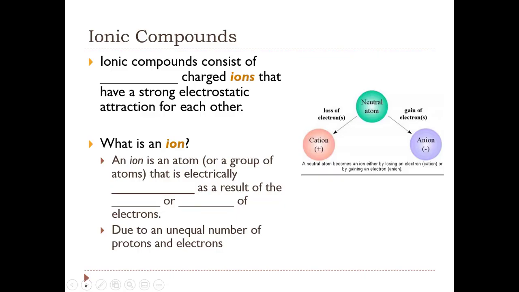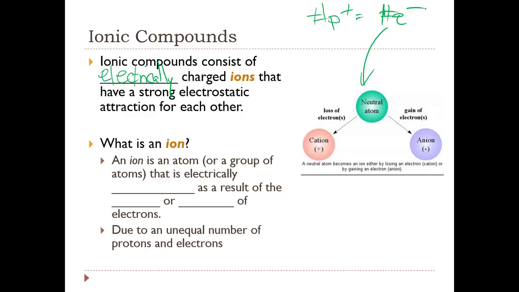So our first type of compounds that we will discuss, ionic compounds. Ionic compounds consist of electrically charged ions that have a strong electrostatic attraction for one another. Previously we've been talking about a neutral atom, where the number of protons is equal to the number of electrons.